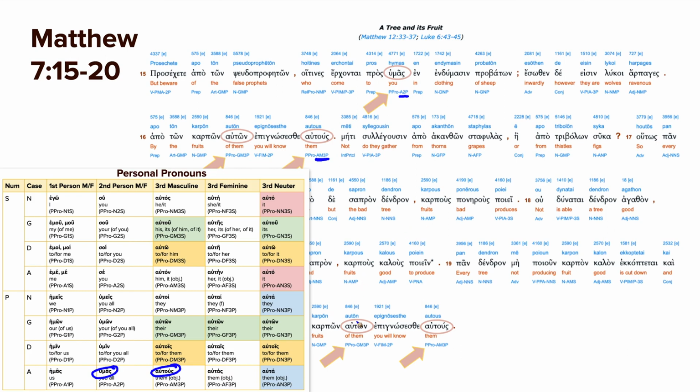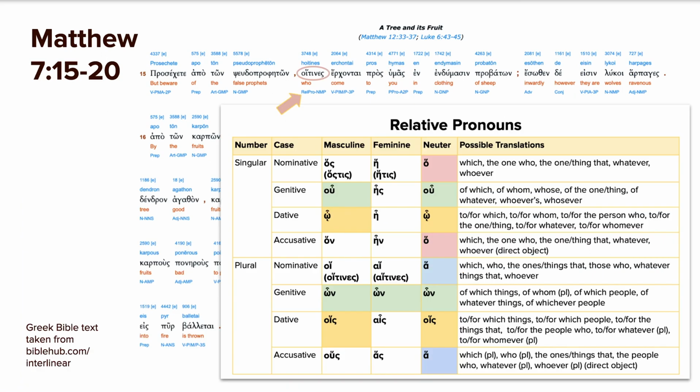All right, then we can come down here, the fruits of them. Again, we have auton, which is the same in all genders. Quite easy. That's why I colored it all green. And remember, only the male and neuter in the singular are the same. So their fruits, ton karpon auton. And then finally, you will know them. We have autous again.